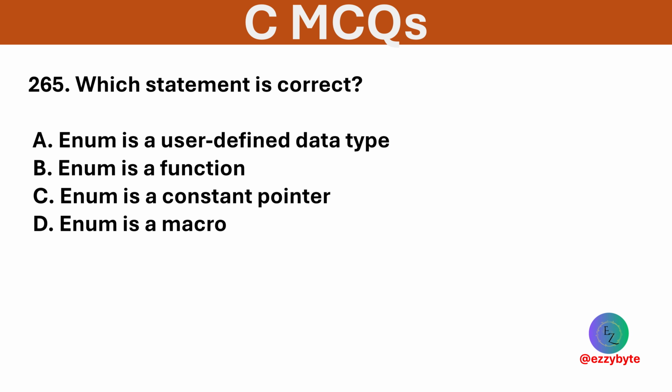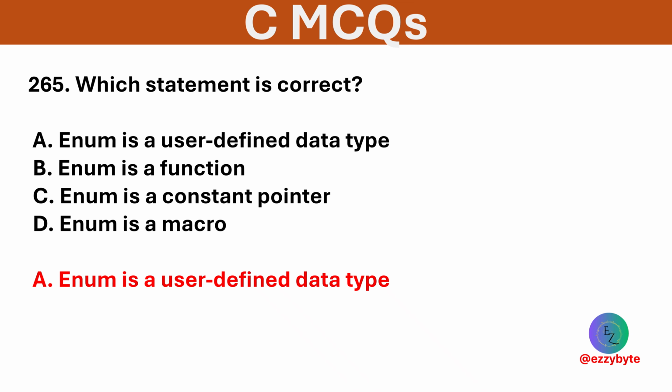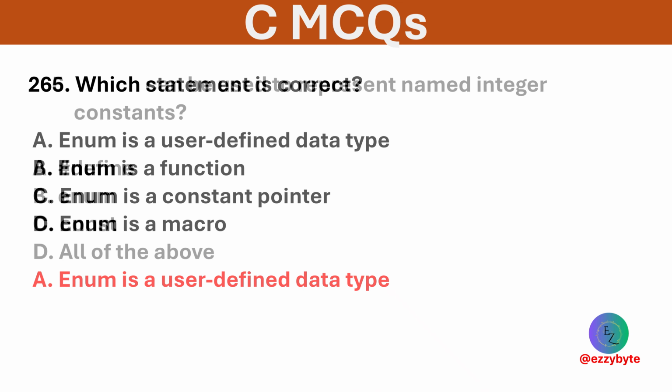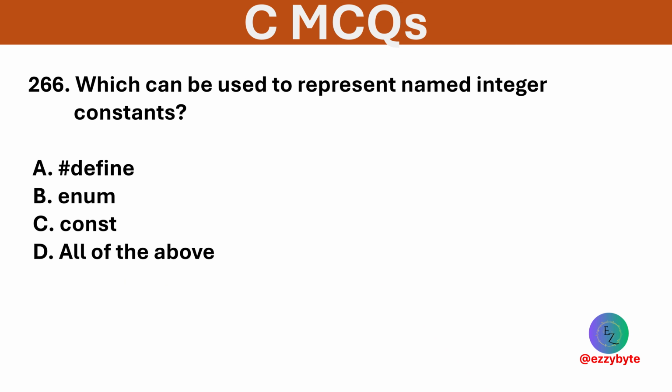Which statement is correct? Options are enum is a user-defined data type, enum is a function, enum is a constant pointer, and enum is a macro. Option A is correct. Enum is a user-defined data type,